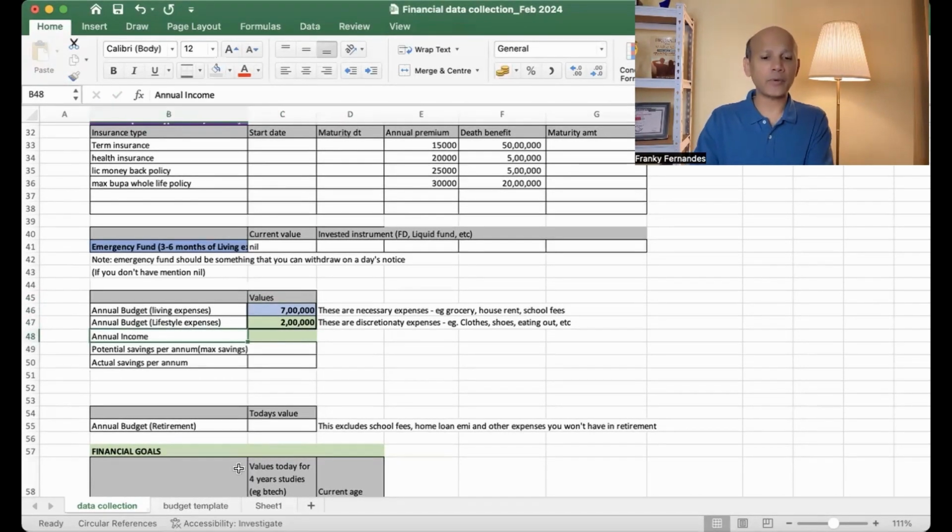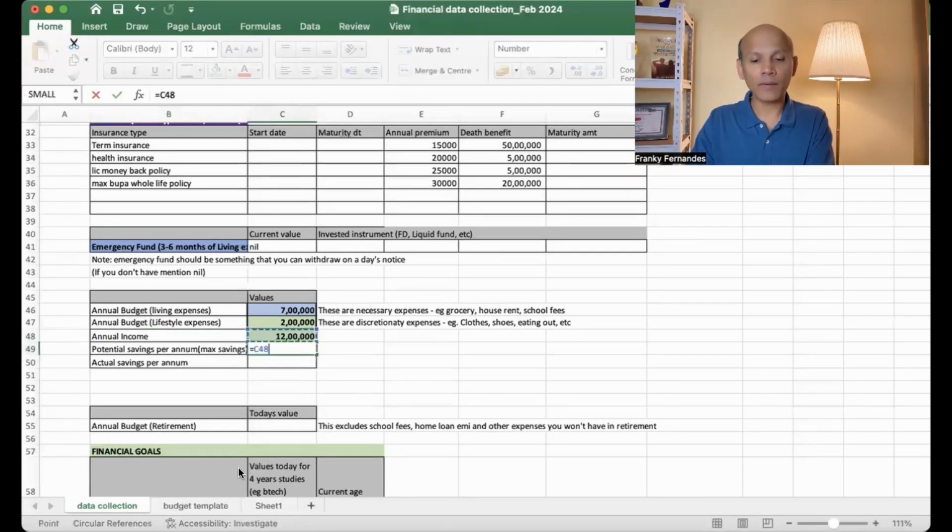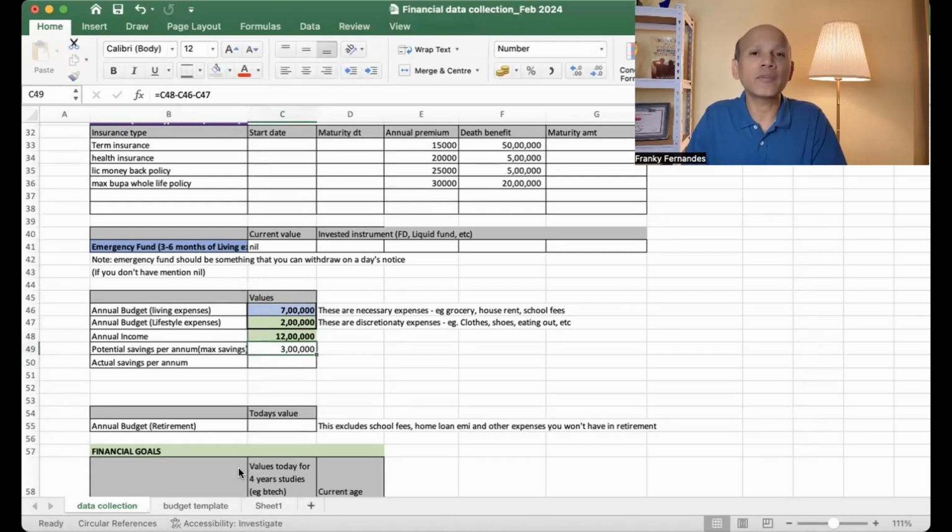And here you can add your annual income. For example, your annual income is 12 lakhs. So your potential savings are 12 lakhs minus 7 lakhs minus 2 lakhs. So your potential savings are 3 lakhs. But then, are you really saving 3 lakhs?